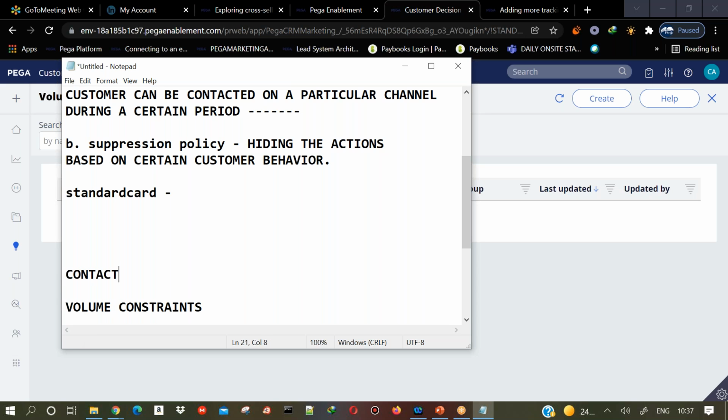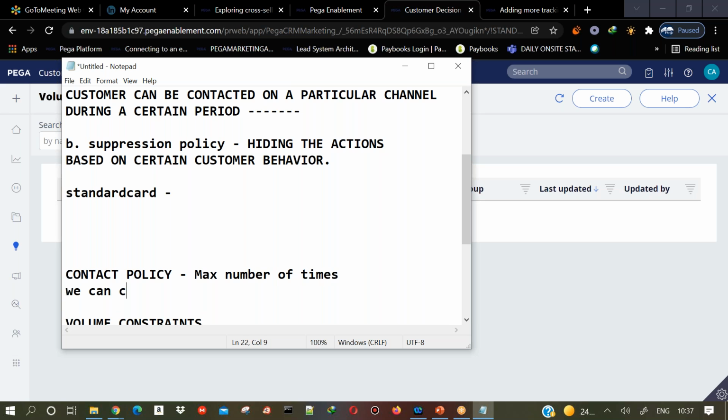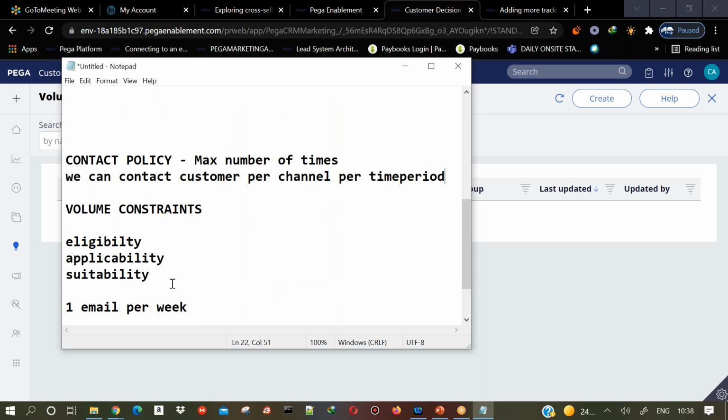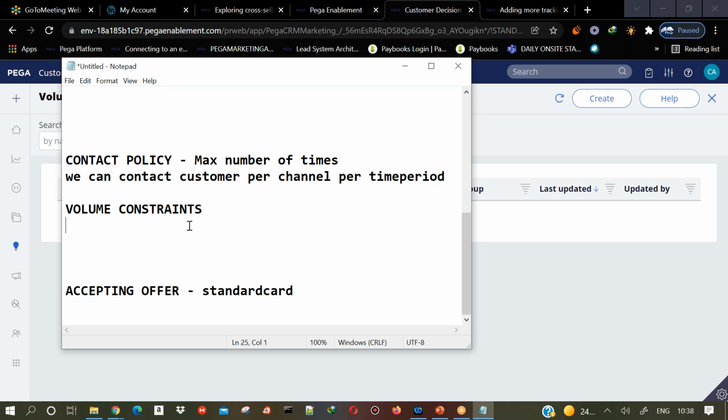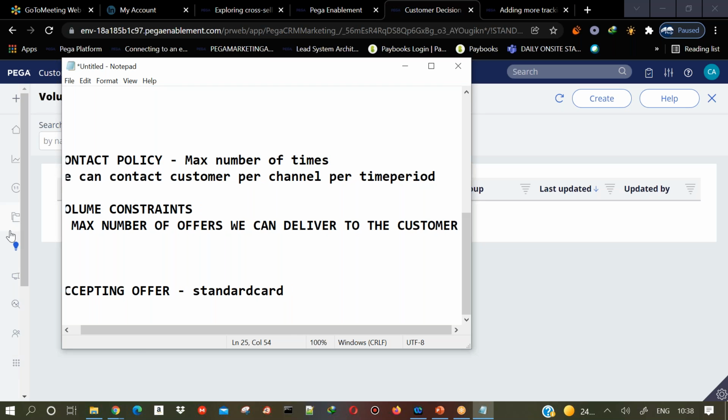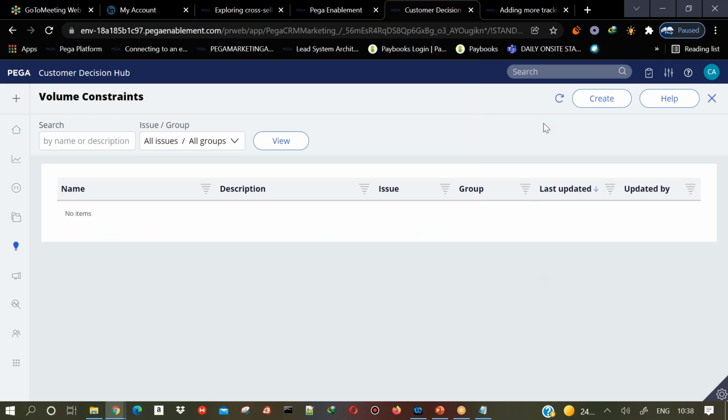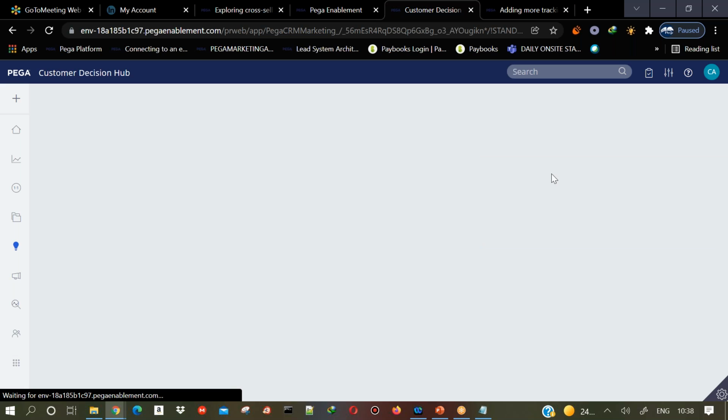In contact policy, we define the maximum number of times we can contact a customer per channel per time period. Okay, a time period like this. With volume constraints, from an offers perspective, we will define the constraints. That means the maximum number of offers we can deliver to the customer. That means minimum number of offers and maximum number of offers. That is what we will define here.